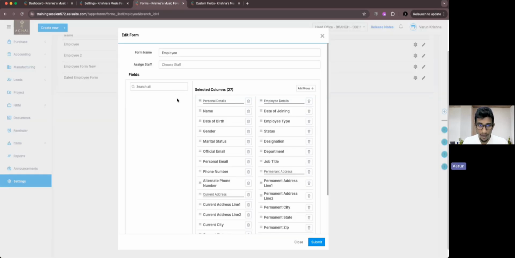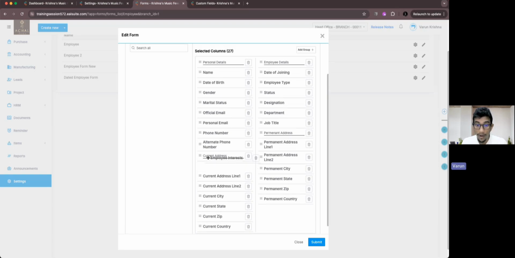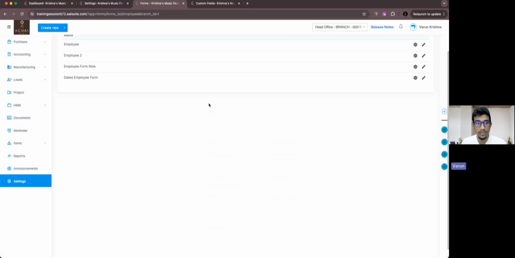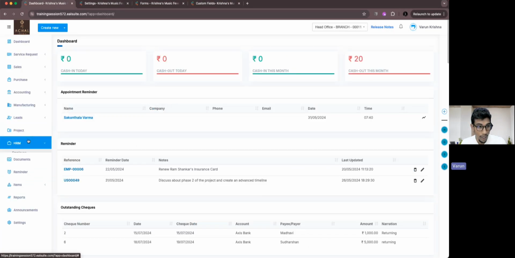So I will be adding the employee address custom field into the basic employee form. It has been added under the current address. No, I don't want that. I want it to come under personal details, so the last personal detail group field will be employee address. You can click on submit, and then we'll return back to the dashboard itself.